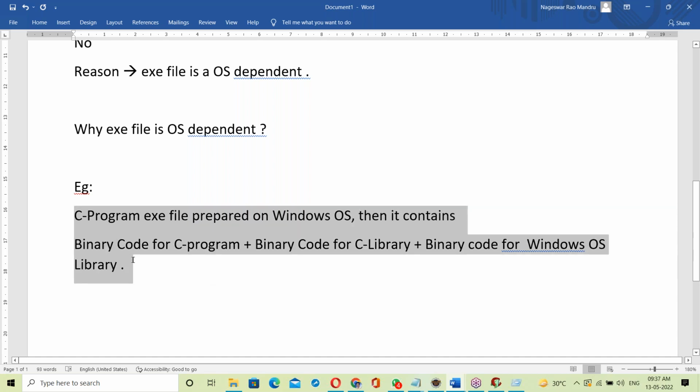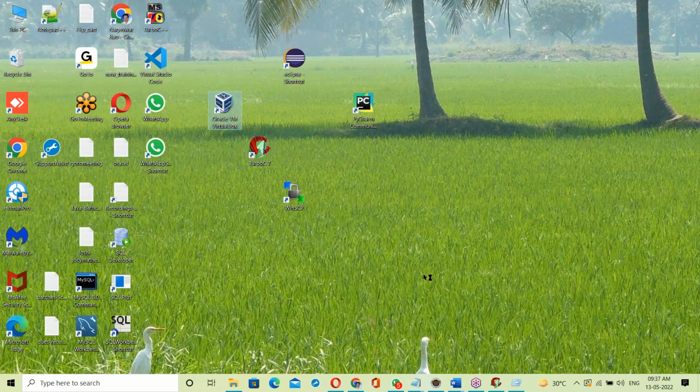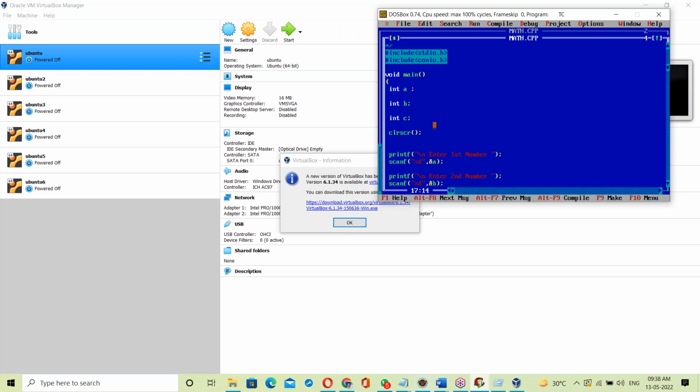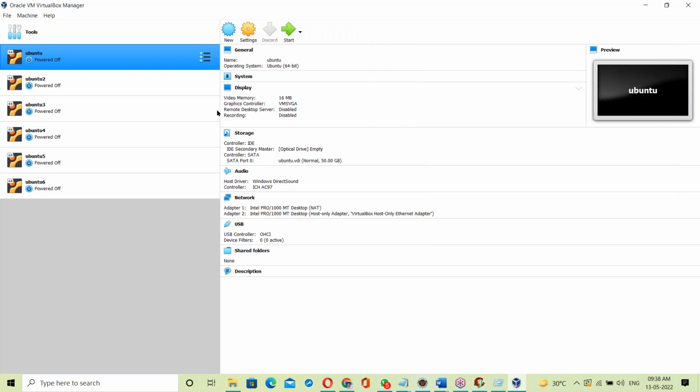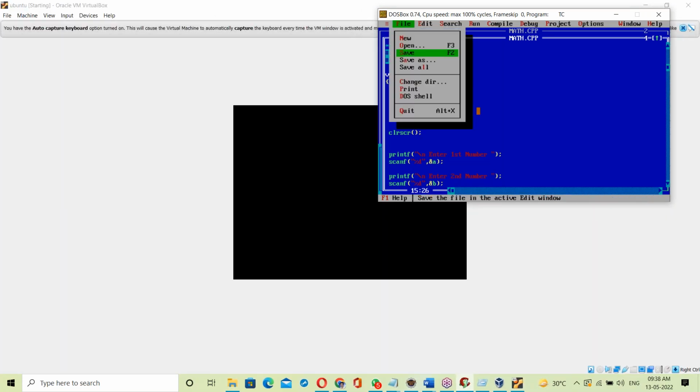Let us see one more example, a second example: a C file prepared on a Linux base. Now you can understand very clearly. On Windows OS, everything happens automatically at the backend, the exe file creation and all of this. But on Linux, you have to do it manually: compiling the program, and next, creation of the exe file.